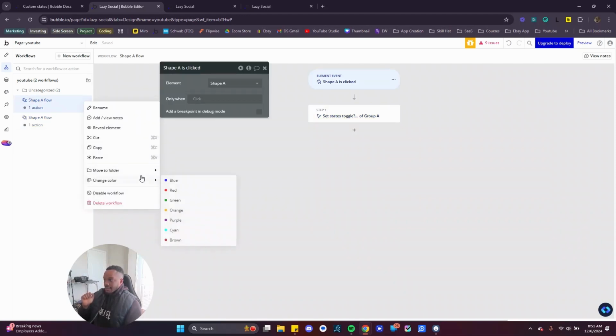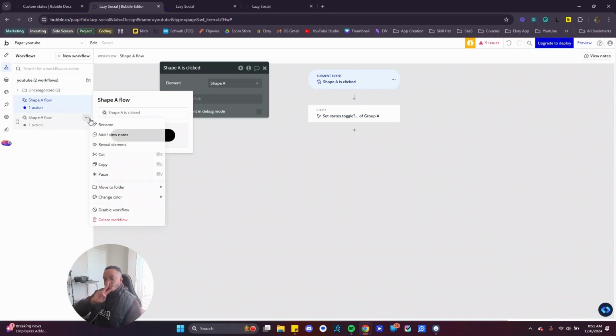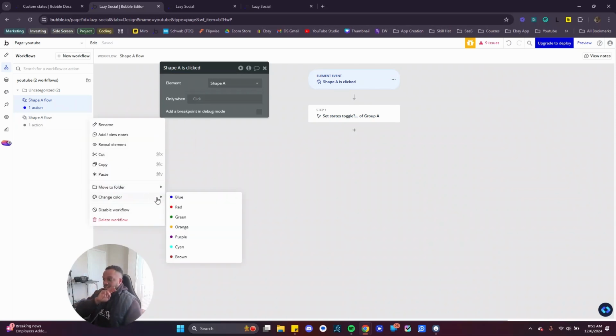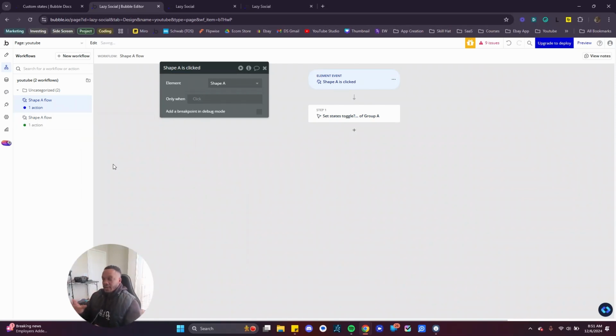I always like to change my colors when there's two functions going on for a button. I like to kind of split the colors so I know that, okay, blue and green for me, this is a me thing, means that there is one element or group on the page that is splitting up to two different actions based on a condition, or only one statement. So it just helps me.